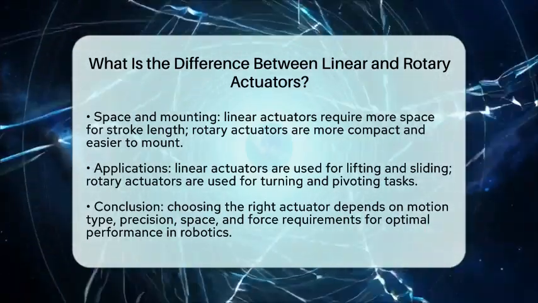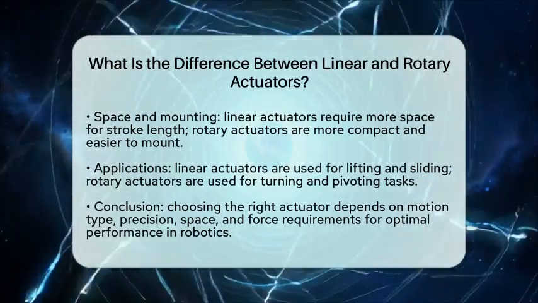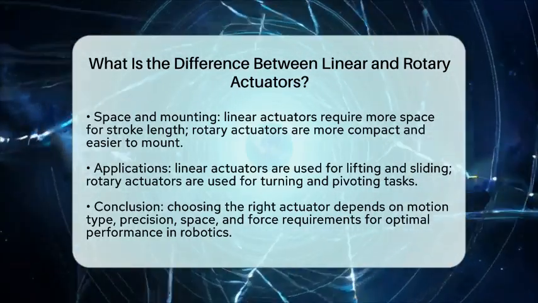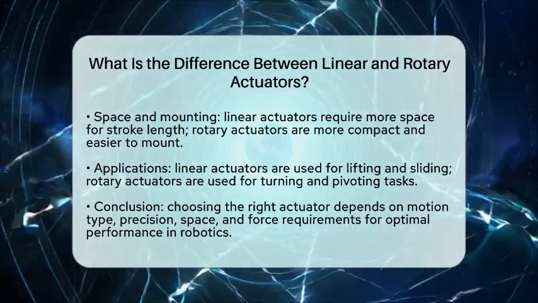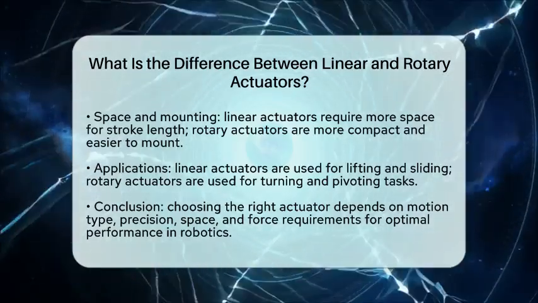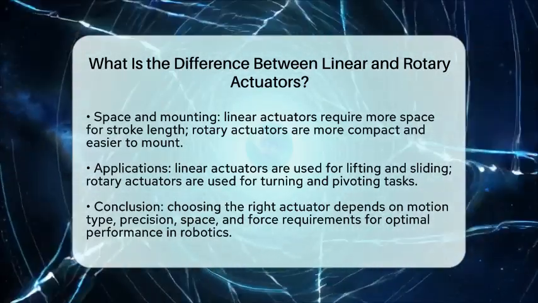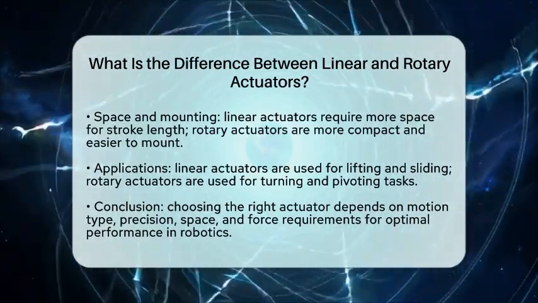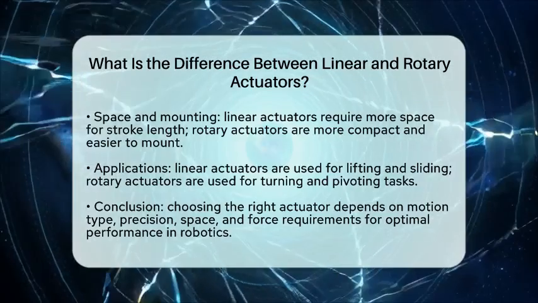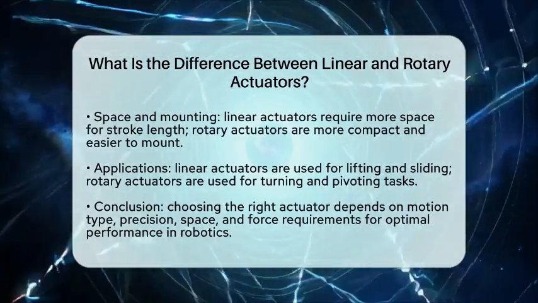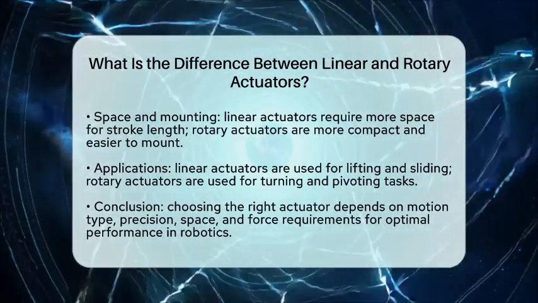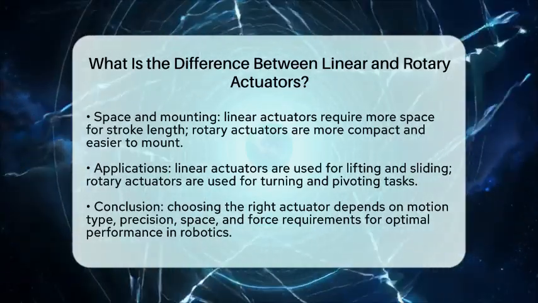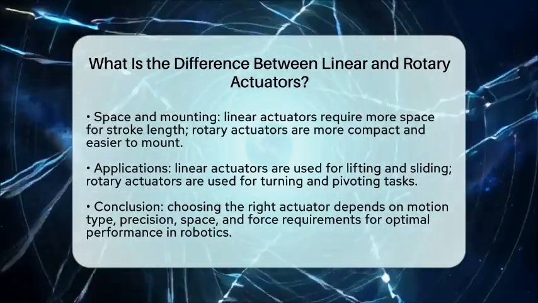In robotics, choosing between linear and rotary actuators depends on the required motion type, precision, space constraints, and force or torque needs. Linear actuators excel in tasks demanding straight-line movement and precise control. Meanwhile, rotary actuators are preferred for continuous rotation or angular positioning. Understanding these differences helps in selecting the right actuator to optimize performance and efficiency in robotic systems.